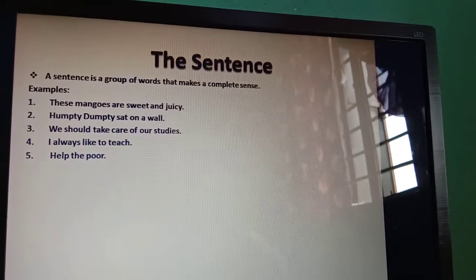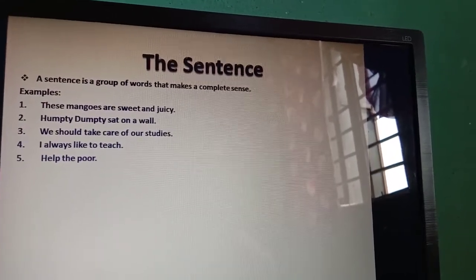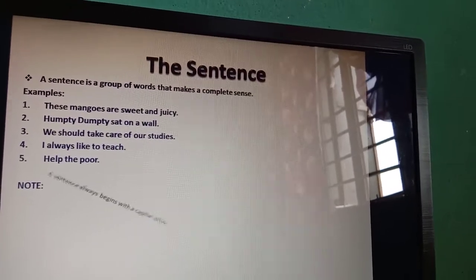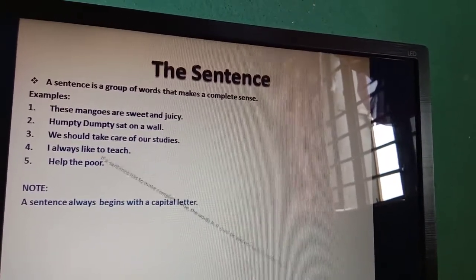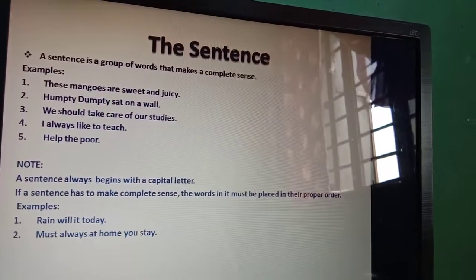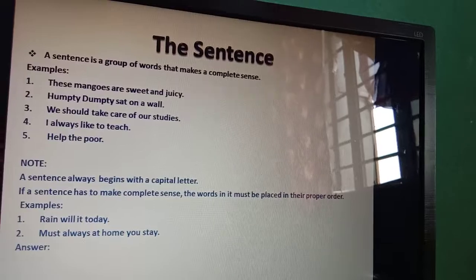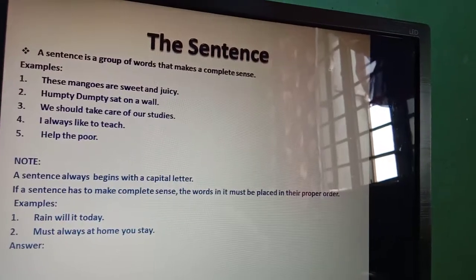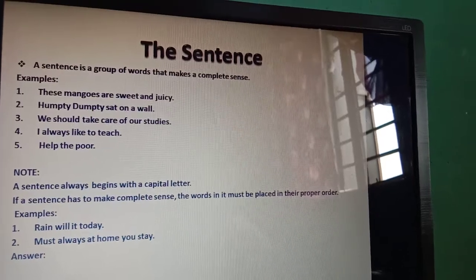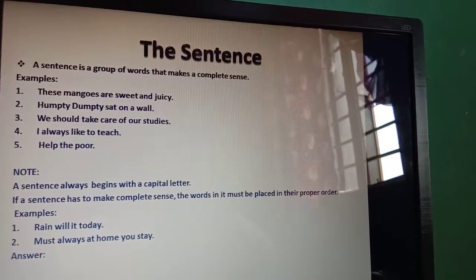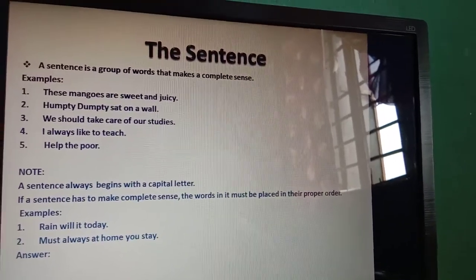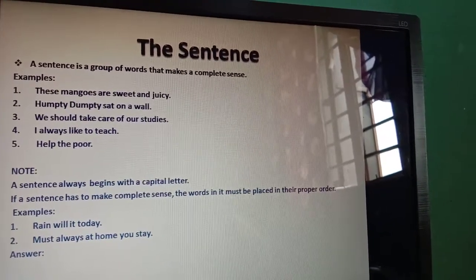We all know there are various types of sentences. Today we are only learning the differences between sentences. We'll be going ahead: what are the kinds of sentences, what are the differences, and how we use the sentence? A sentence always begins with a capital letter. Very important. When you start to write a sentence, always take a capital letter.